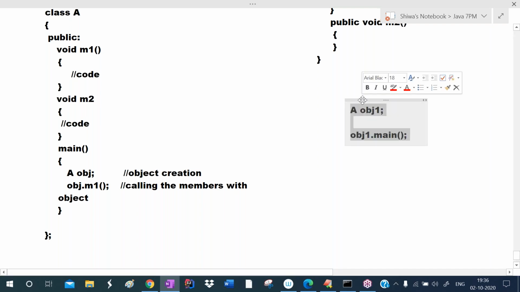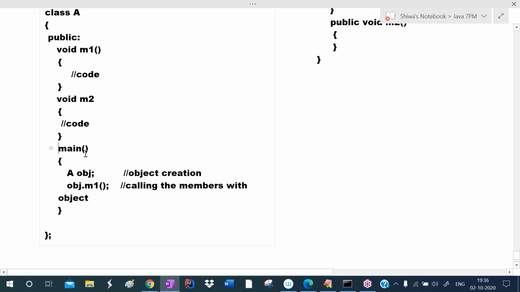So now here the problem is, the object will be created inside the main only. If main is a member of the class, an object is required, so without an object you cannot call the main method. But the object will be created inside the main only. So now the object will not be created and main will not get executed. This is the problem here. This problem is called the circular dependency problem.